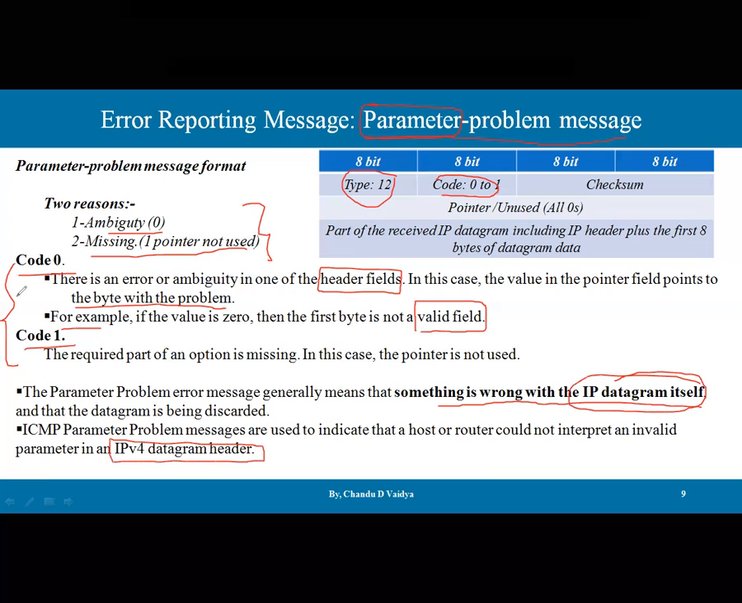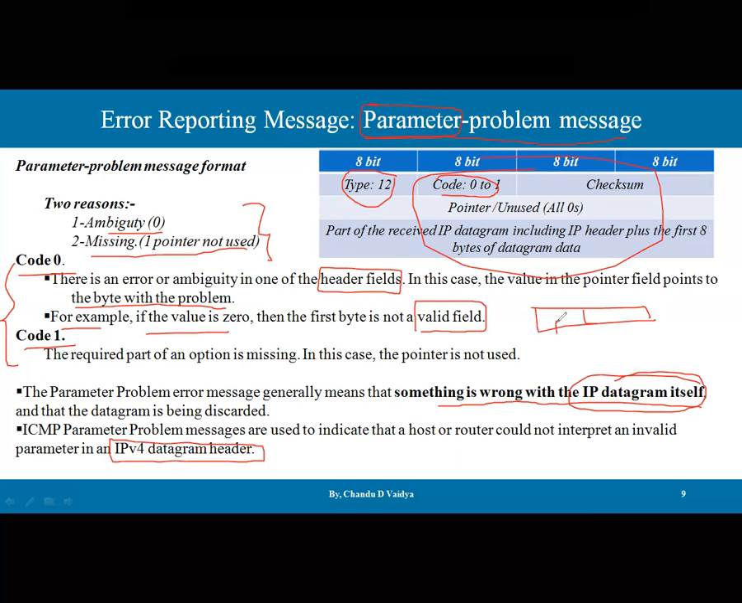And if you go with code 0, there is an error or ambiguity in one of the header fields. In this case, the value of the pointer field points to the byte with the problem. For example, if the value is 0, then the first byte is not valid. So here, let's say this is the frame format available, the IP datagram: we have the IP header and data, header and data.